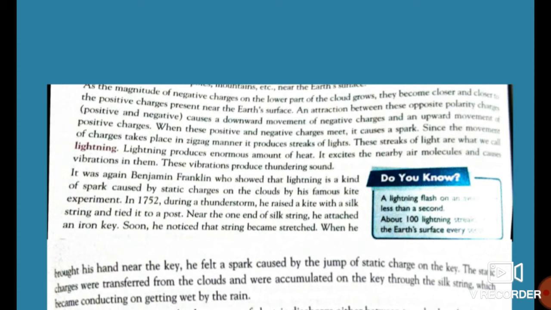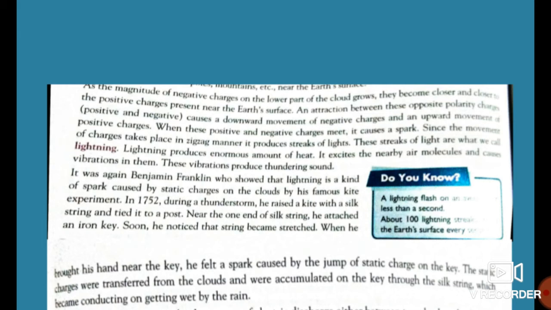It was Benjamin Franklin, the American scientist, who showed through his famous kite experiment that lightning is a kind of spark caused by the static charges on the clouds. He found that there are certain static charges in the cloud which get attracted towards the positive charges present on objects on the earth.